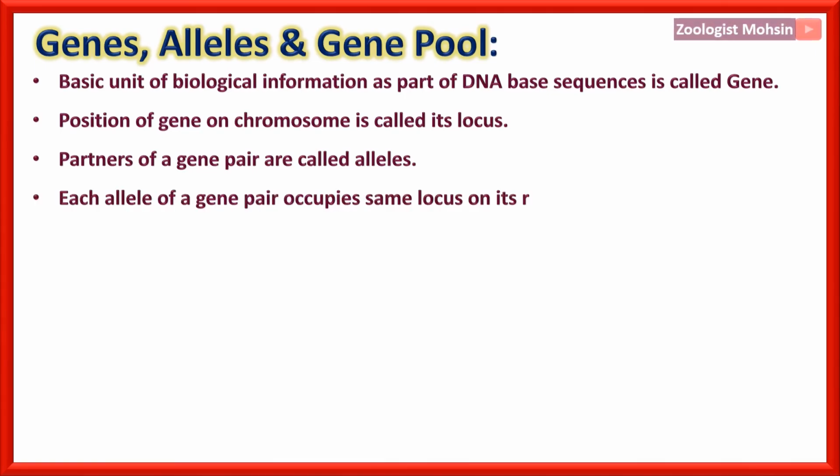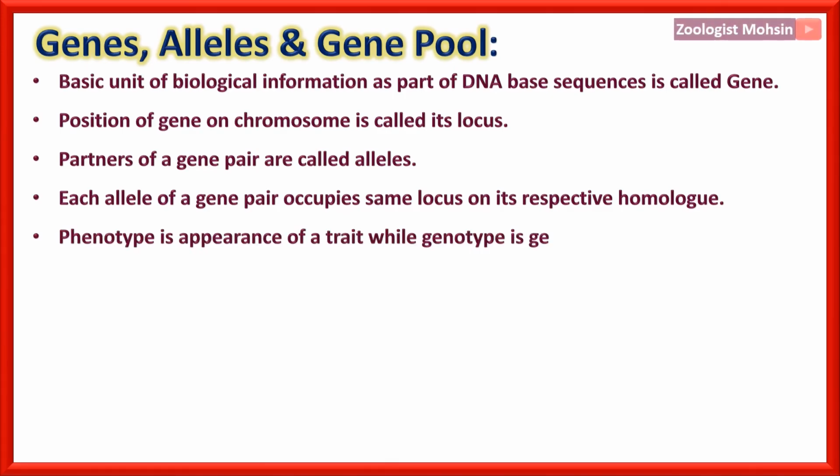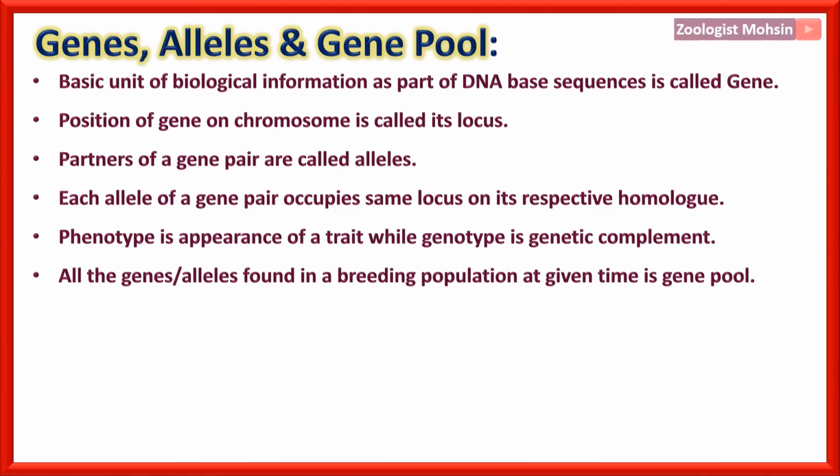Each allele of a gene pair occupies same locus on its respective homologue, and that locus remains same throughout the population of that same species. Phenotype is appearance of a trait that we can see with our naked eyes, while genotype is genetic complement or genes behind that phenotype.